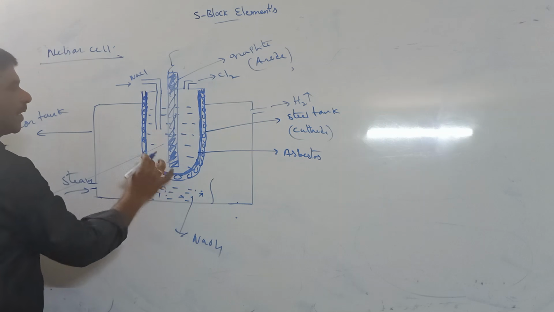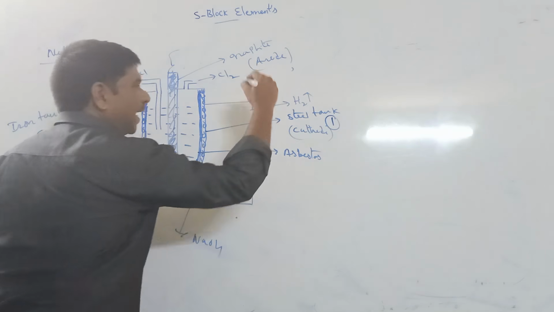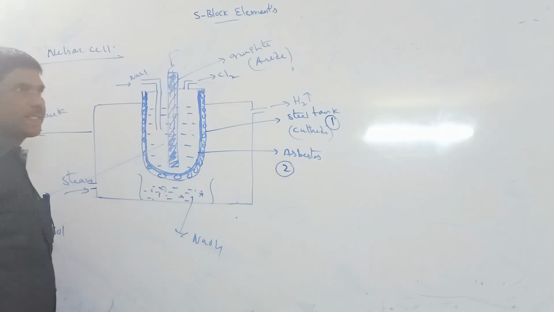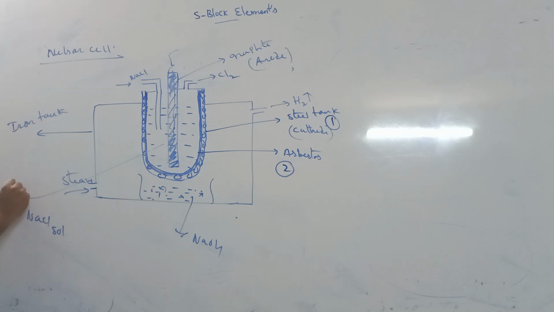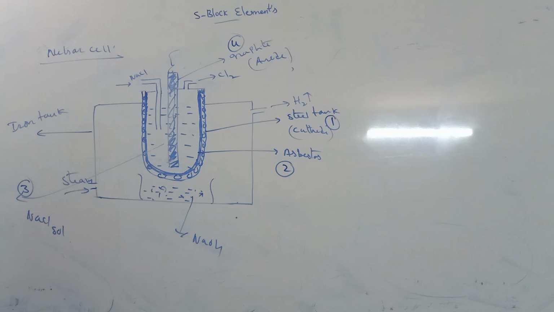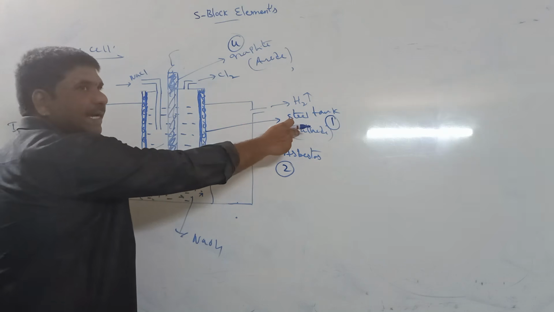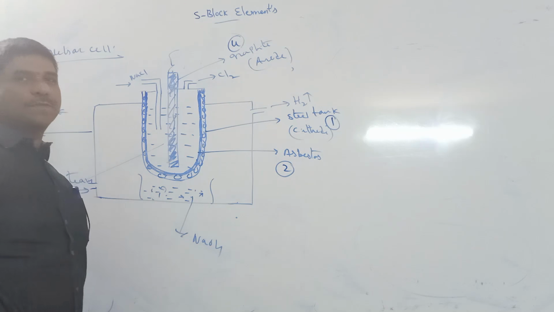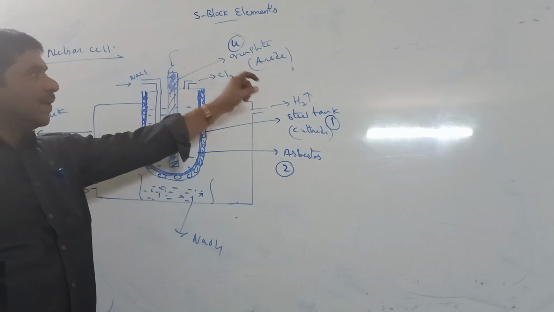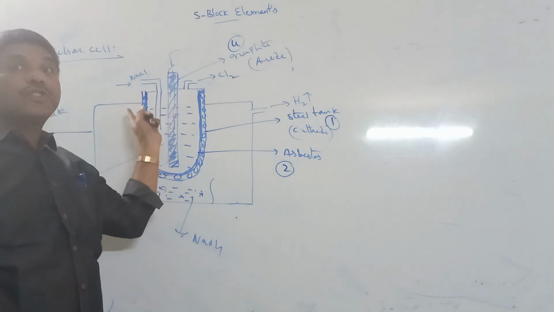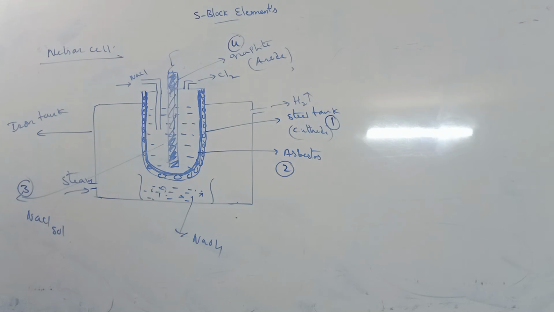In this process, we take a perforated U-shaped steel tank, lined inside with asbestos. This is filled with NaCl solution, brine solution. We dip the graphite rod in it, which acts as anode. Here the steel tank acts as cathode and the graphite rod acts as anode. These two are separated by the asbestos lining. What is the cathode? Steel tank. What is the anode? Graphite rod.